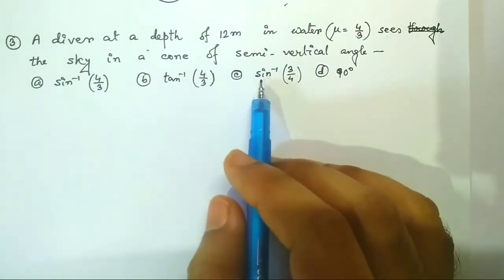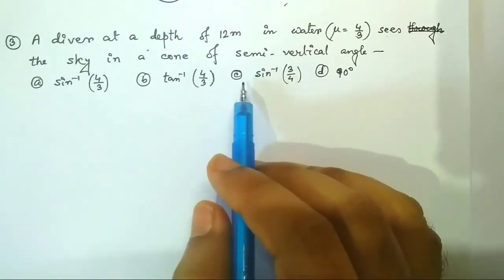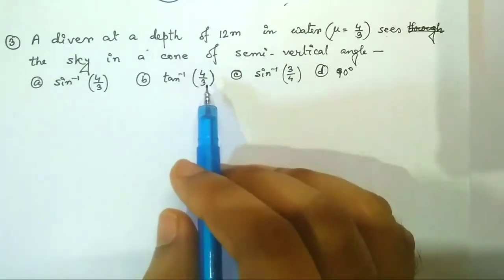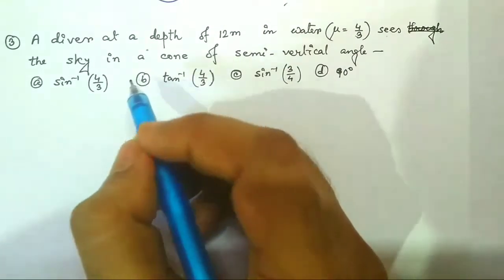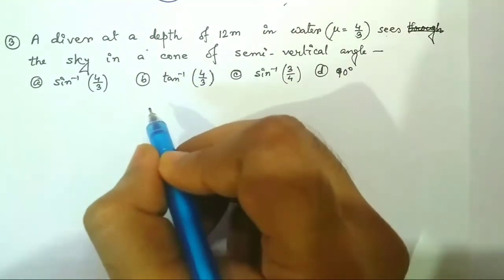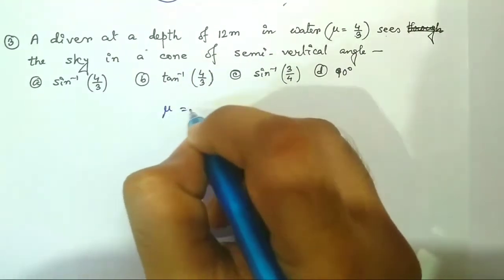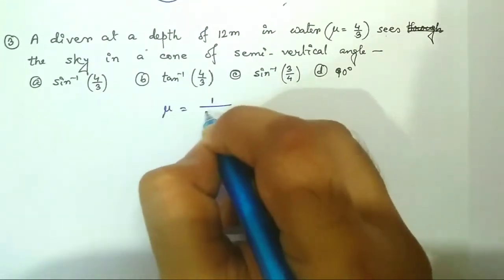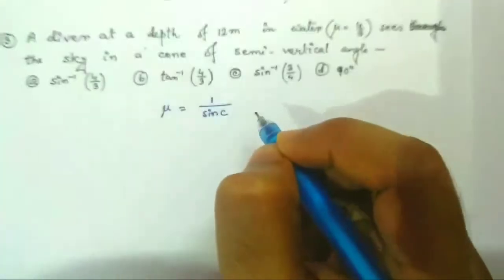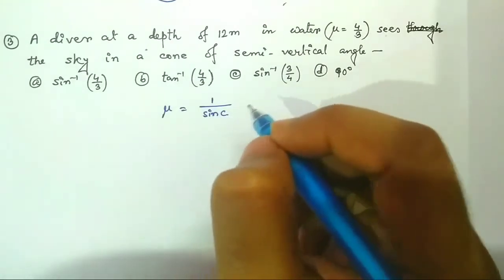In the concept clearing class, we have discussed the topic of field of view of a fish in a pond. Right? It is a very easy question. We know the refractive index of a medium is given by mu equal to 1 by sin C, where C is the critical angle.